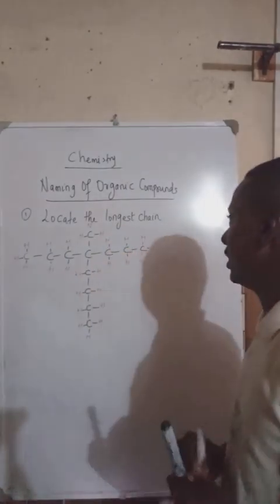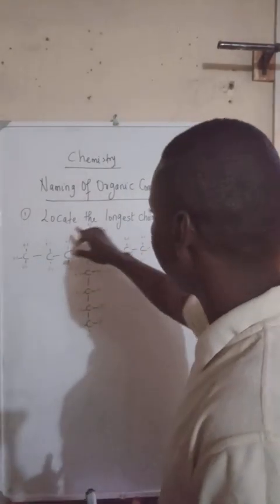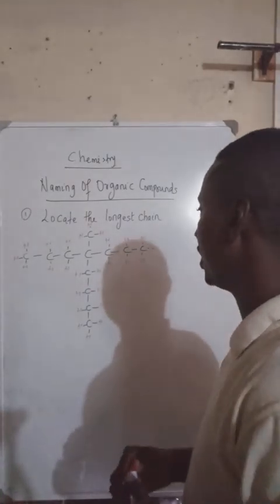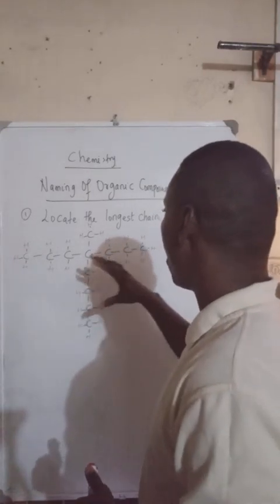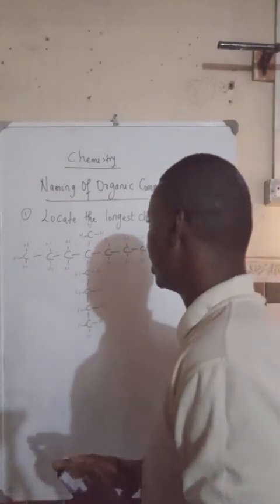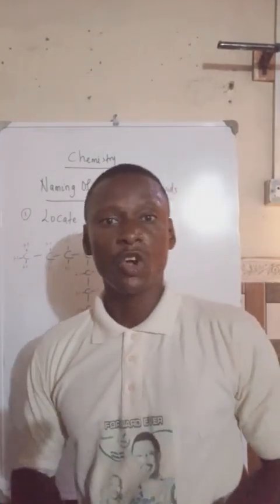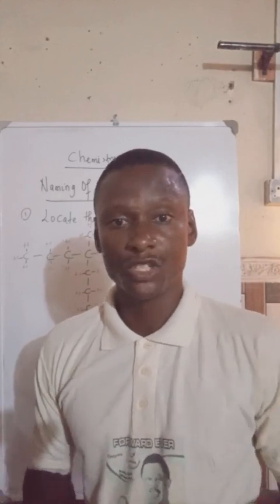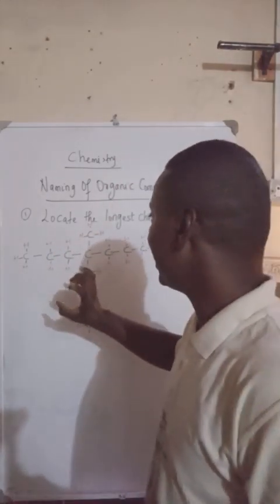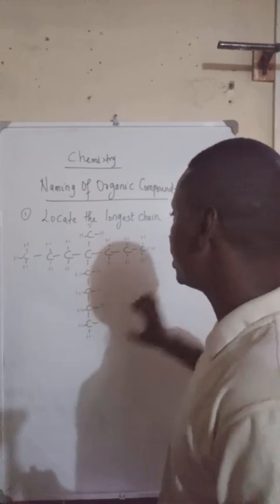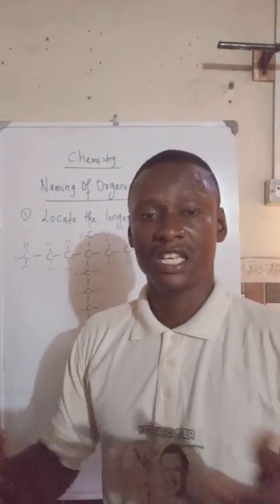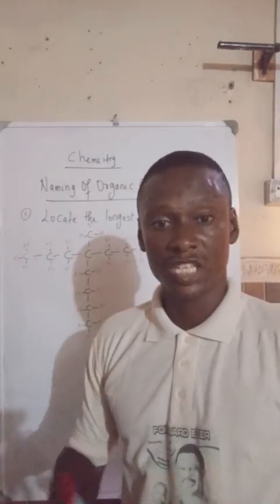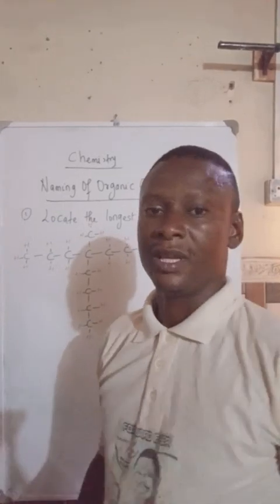So now note that we intend to locate our longest chain. In the quest to locate our longest chain, we must count in every possible way. Just like in mathematics, you talk about combination. Combination has to do with selection. So we must select the carbon chain that would give us our longest chain. Now let's proceed.